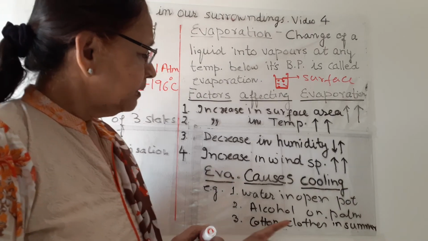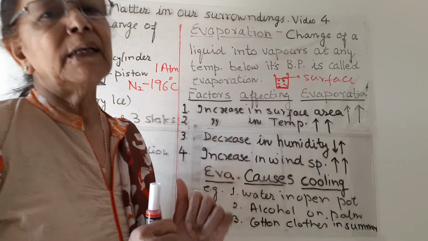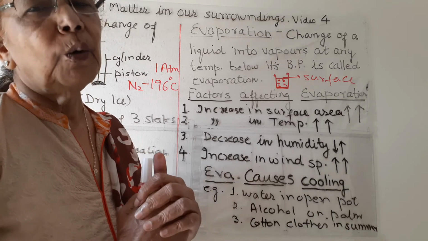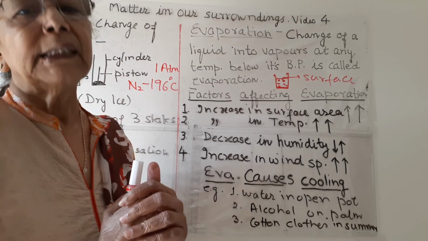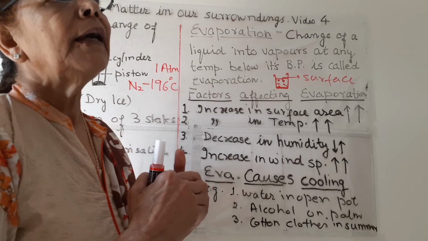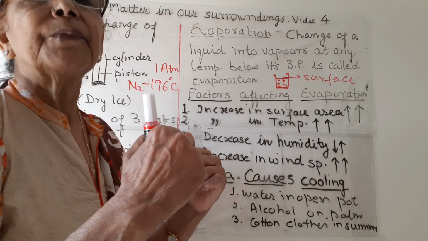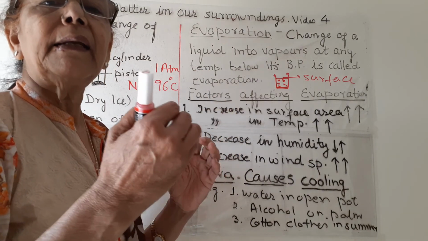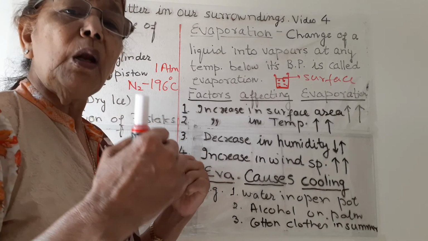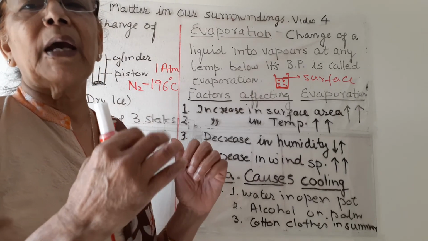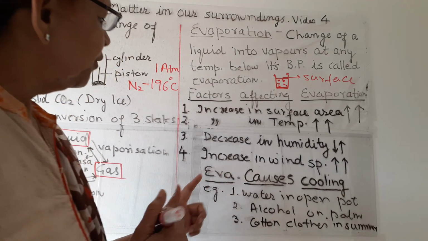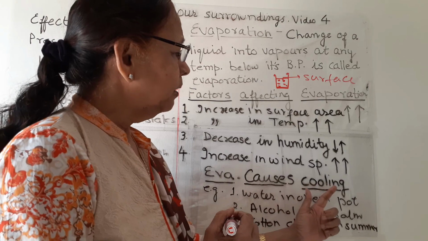The third example is we wear cotton clothes in summers. All of us know in summers we perspire more, and cotton clothes absorb this sweat. When the sweat is absorbed by the cotton clothes, it vaporizes easily from the surface and it absorbs the body heat from our body. So we feel cool when our sweat is vaporized from the cotton clothes. So these are the examples which show that evaporation causes cooling.